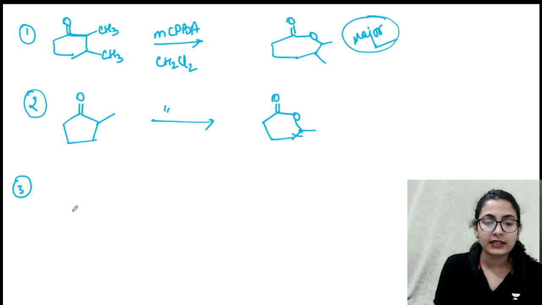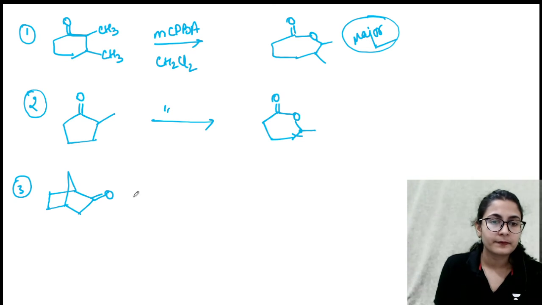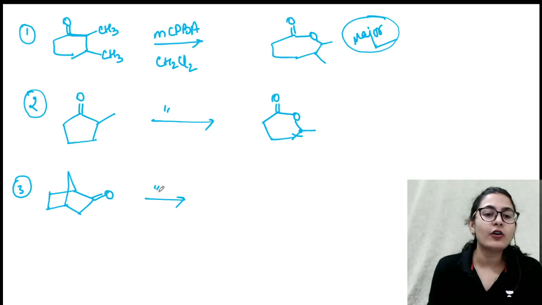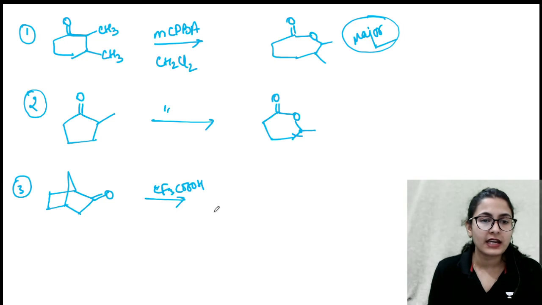Now let's look at a cyclic molecule. Let's look at this molecule over here. So this molecule in the presence of same metachloroperbenzoic acid or peracetic acid or CF3COOH, this is also pertrifluoroacetic acid. Where is your oxygen going to be inserted?